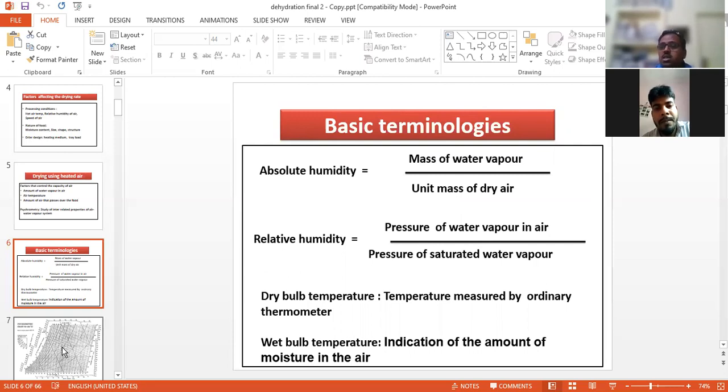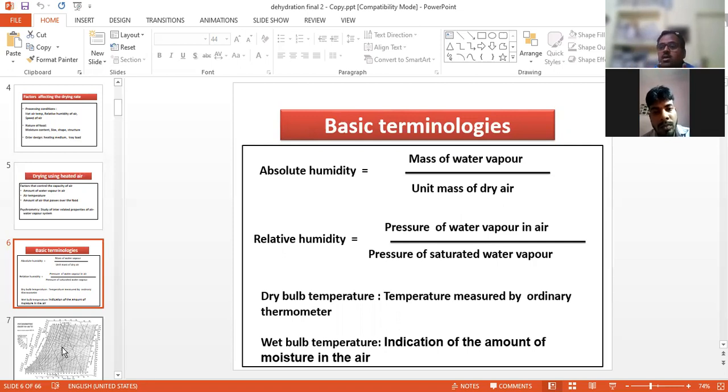And what is RH? That is relative humidity. Relative humidity is the ratio of the pressure of the water vapor in the air to the saturated water vapor pressure. Suppose you keep the cheese at 50% humidity, that means the air contains about 50% of the saturation water vapor.